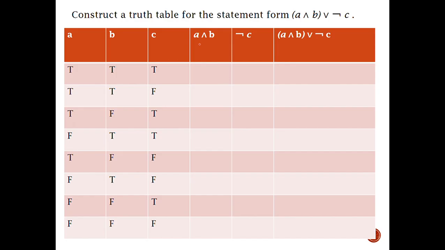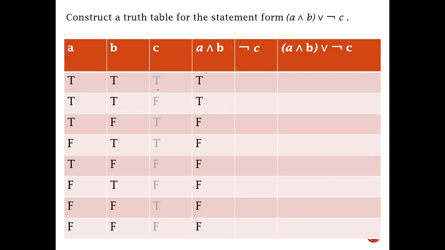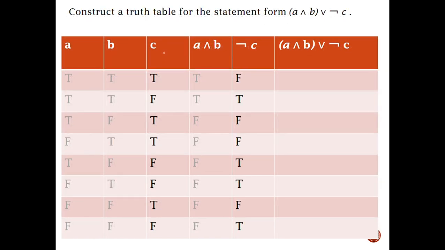So now A and B. We have to take AND of the first 2 columns. True and true is true. Similarly, true and true is true here again. True and false is false. False and true is false. And all of these are false now. Now negation of C. For negation of C we take the negation of this column, column C. If it is true then it is false. If it is false then it is true.